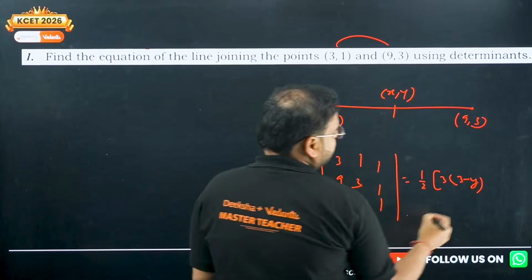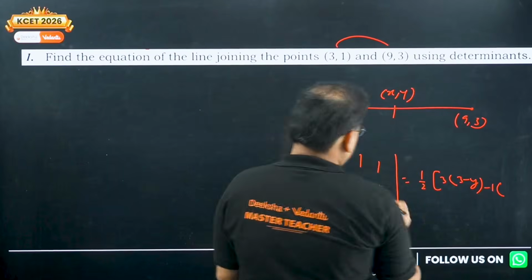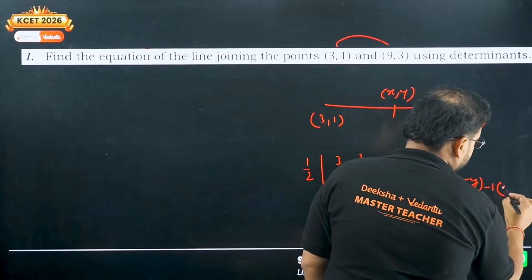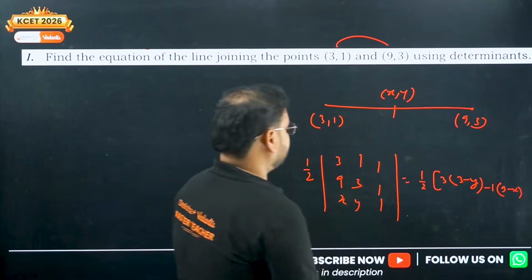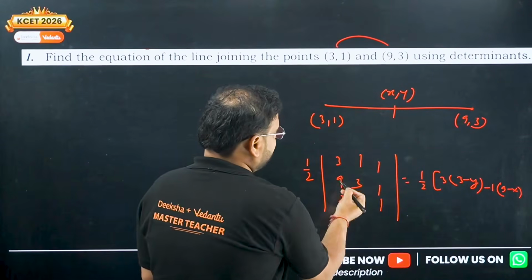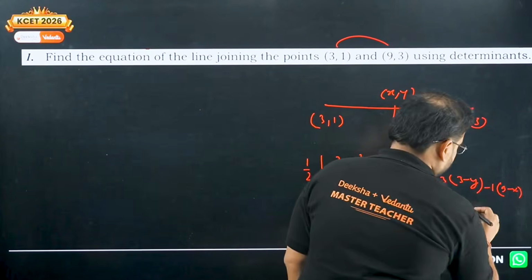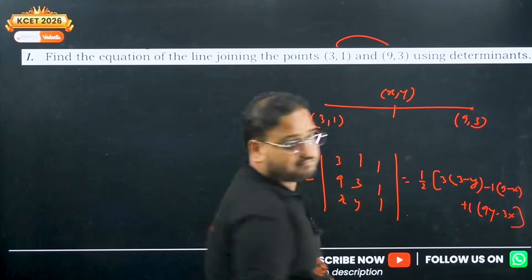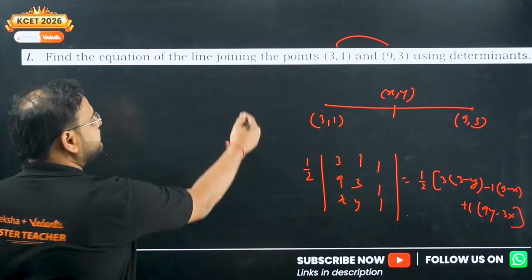For minus 1, the second term, we'll have 9 minus x. And for the last one we'll have 9y minus 3x.